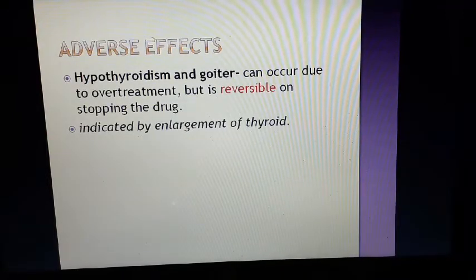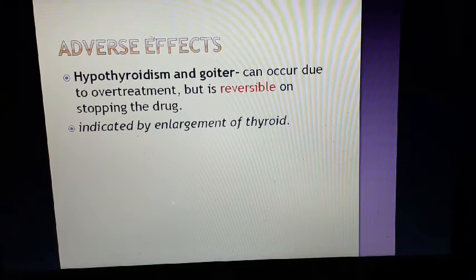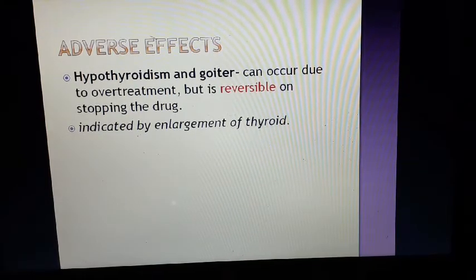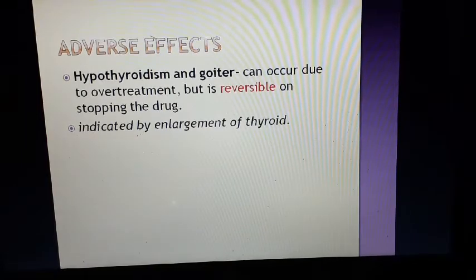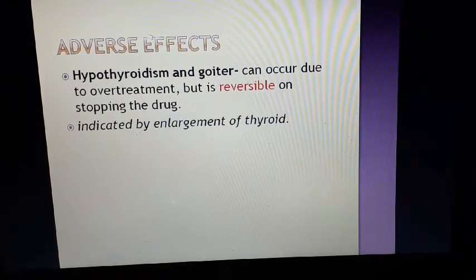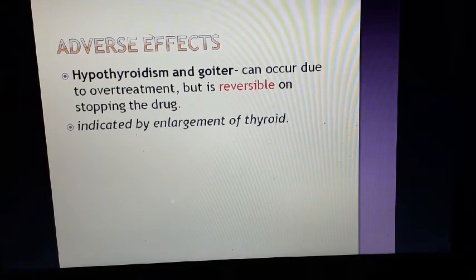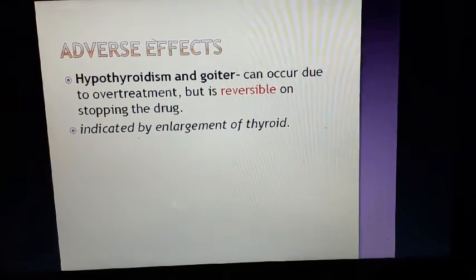So how can we understand that thyroid hormone is being produced less? We can see the enlargement of the gland, because if T4 and T3 are formed less, then a feedback signal is sent to the anterior pituitary, and there is more synthesis of TSH, and this excess TSH tries to increase the size of the gland.